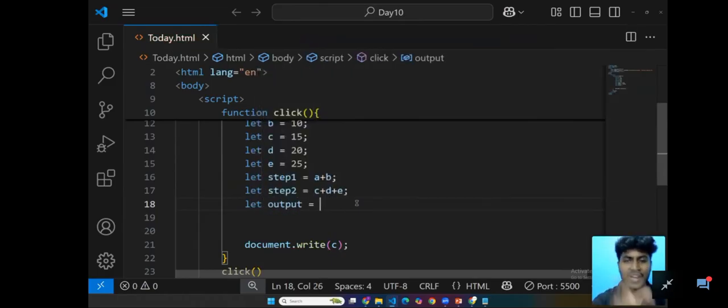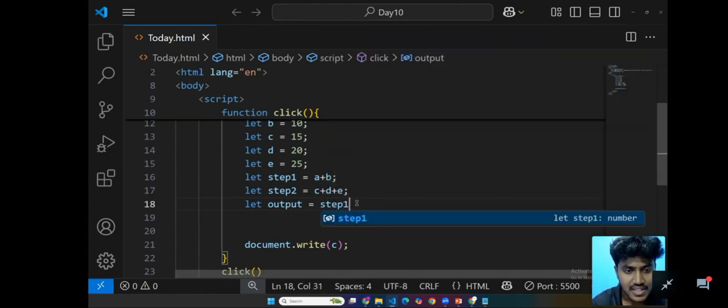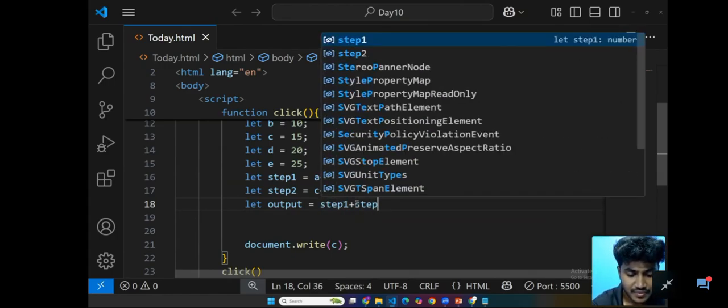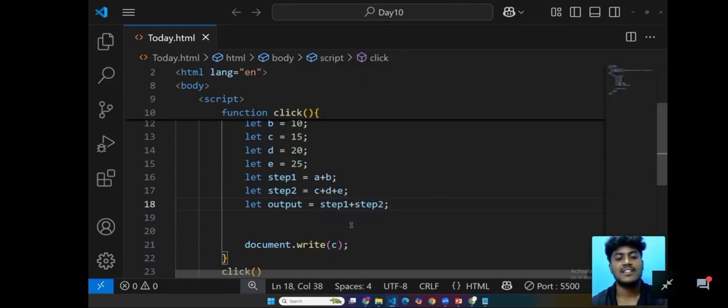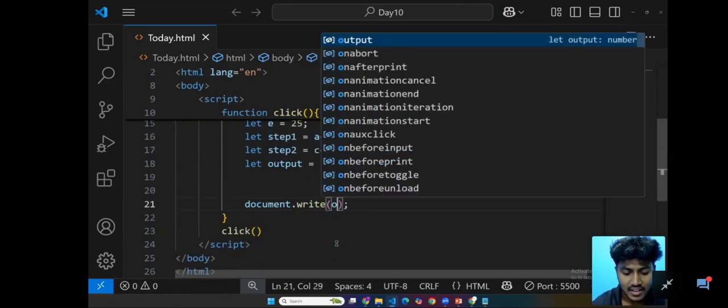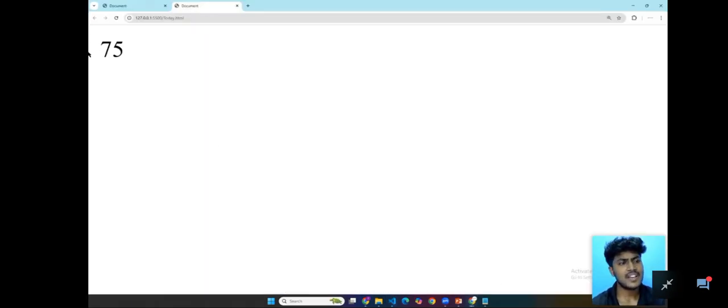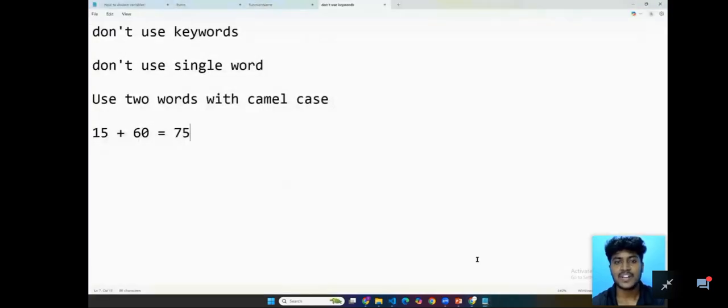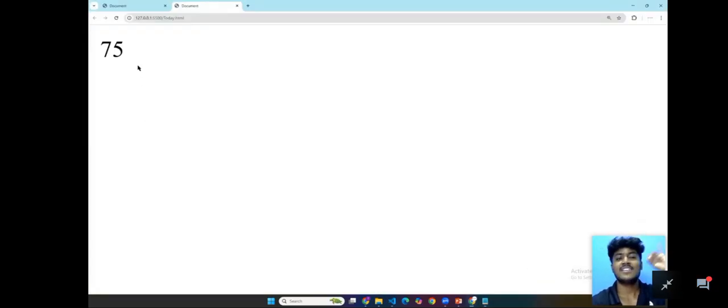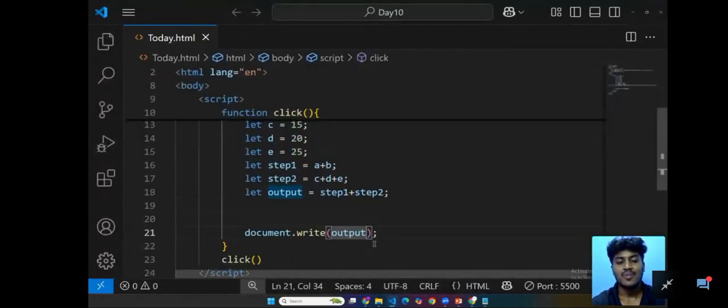Now I'm going to provide the output. Kindly listen, I will show you the uses of function. What is the main purpose of declaring a function? Output equal to step 1 plus step 2. I'm going to provide the output. Now our answer is definitely 75. Yes, I'm having 100% marks in maths now, because my answer is correct, the output is also correct, 75.